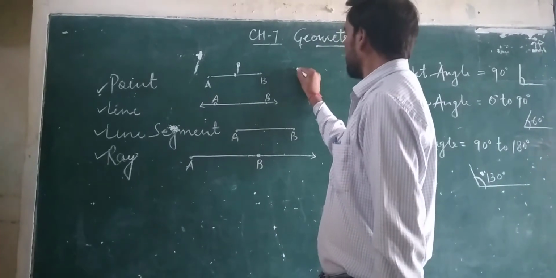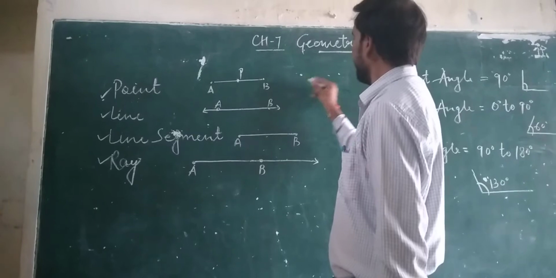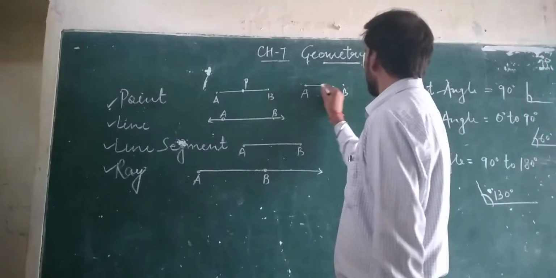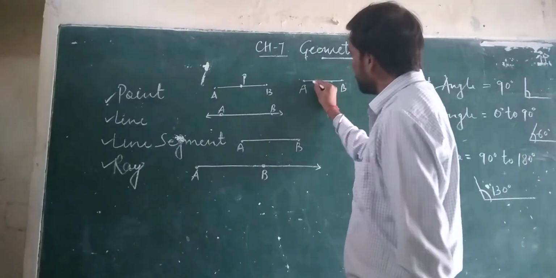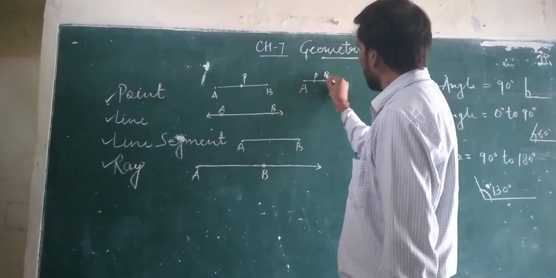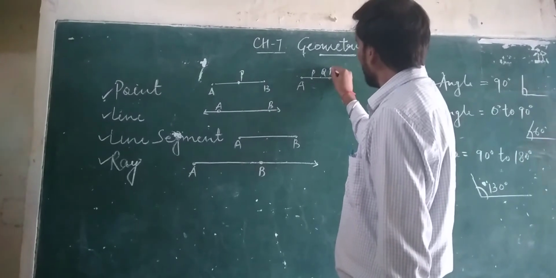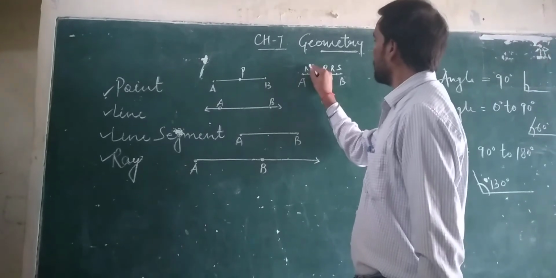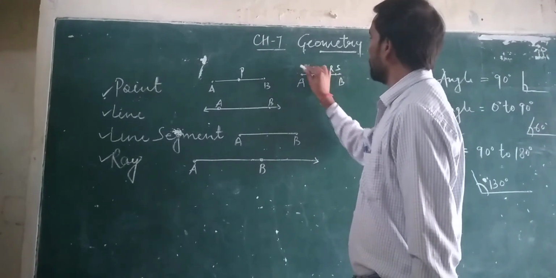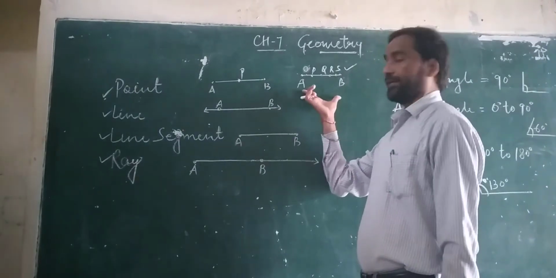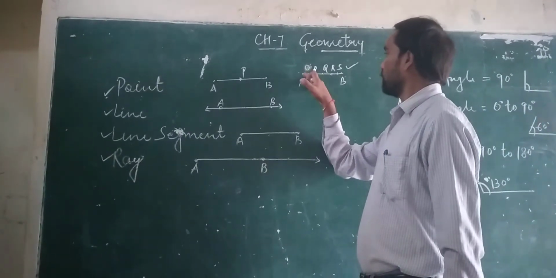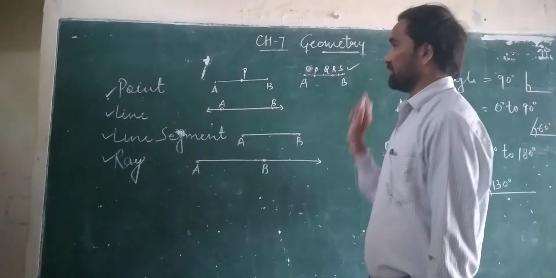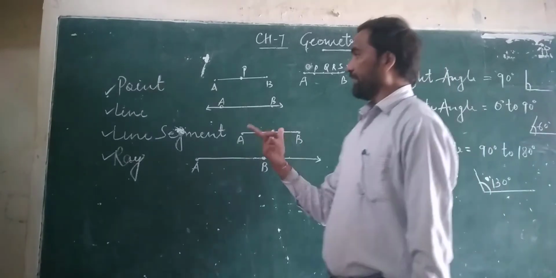Point like this. Here is line A and B. Here is point P, point Q, point R, and point S. These are points on line A and B. Point A, point O, point P, Q, R, S, and point B is also a point. Okay, this is the point and line.